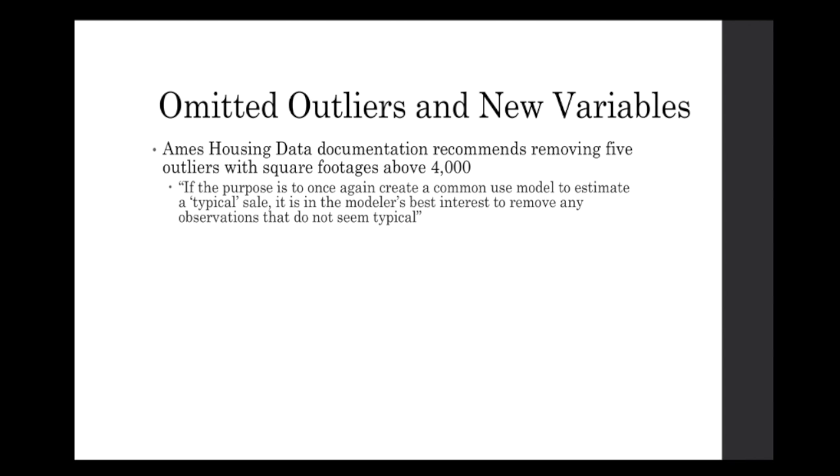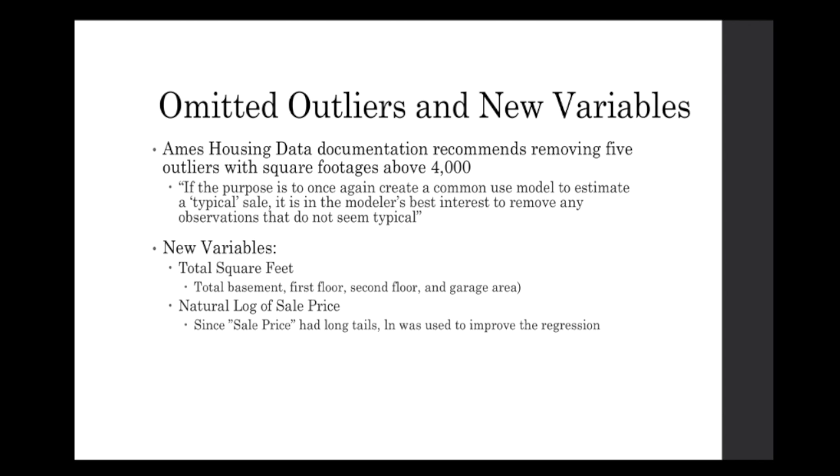In cleaning the data, Ames housing documentation recommended removing all homes above 4,000 square feet as they're true outliers and would detract from the precision of any fitted model which includes them. In order to do this, we had to combine several variables to find the total square footage of the home. To create this total square footage variable, we combined the total area of the basement, first floor, second floor, and garage. The correlation matrix, which we'll describe later, showed that these four variables each independently had high correlations with sale price, so the variable was ultimately used in our base preliminary model.